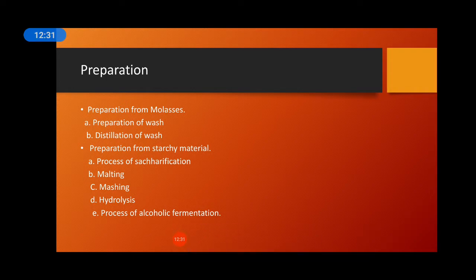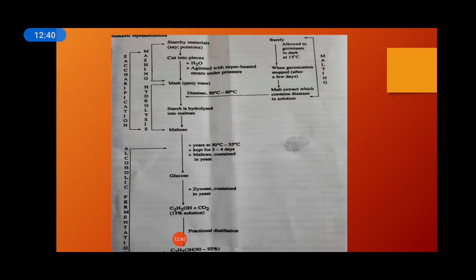See students, in the book one beautiful diagrammatic presentation is given to show the process of saccharification. See, what we are going to do, we are doing the mashing and malting, and then we are adding the products, and we are doing the hydrolysis, and the first step of saccharification is completed over there. So see, what do you mean by saccharification? The process of converting starch into maltose is known as saccharification. The first thing is malting.